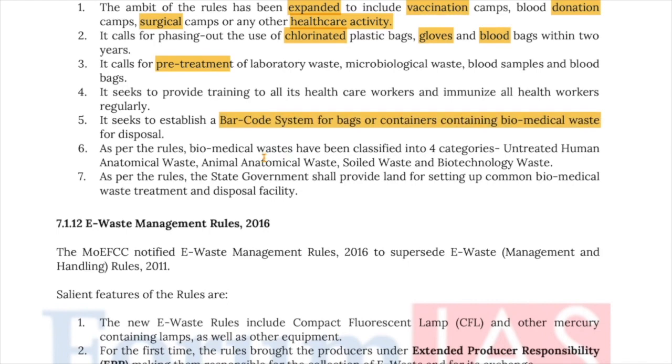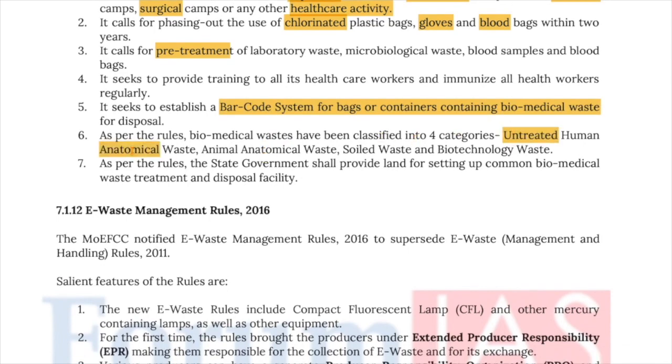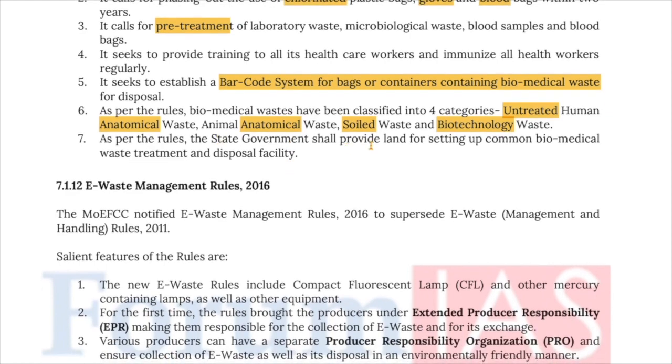As per the rules, biomedical waste has been classified into 4 categories, that is, human anatomical waste, animal anatomical waste, soiled waste, and biotechnology waste. As per the rules, the state government shall provide land for setting up of biomedical waste treatment and disposal facilities.